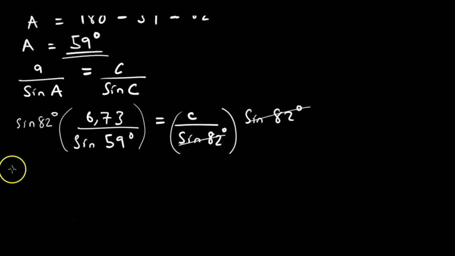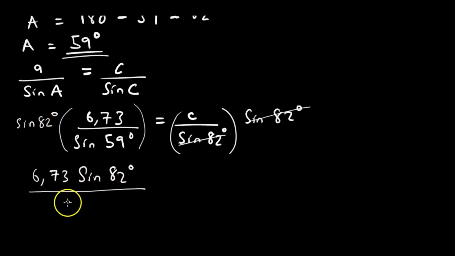Looking at what we have done here, it means 6.73 times sine 82 degrees, written like so. We write the number first, then the sine. We cannot write sine 82 and then the number in front. That's not how it's done. So if we multiply these numerators, sine 82 degrees times 6.73, we get this, over sine 59 degrees. This is equal to C.